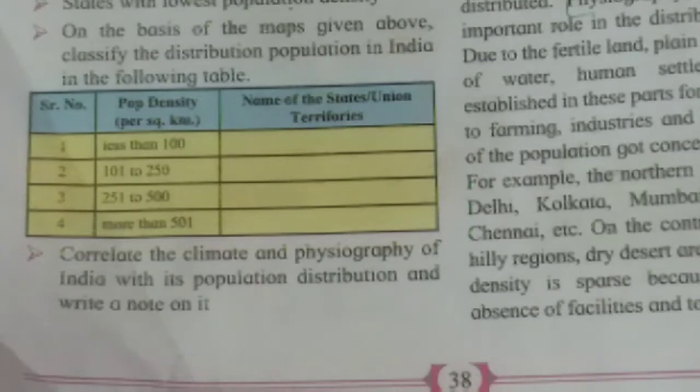Similarly, in Brazil, it is found in the Amazon river basin receiving heavy rainfall. Dense distribution of population is found in regions having an average amount of rainfall and moderate temperature. For example, in India, it is found in the Ganga plains, and in Brazil, near the southeastern coastal areas.